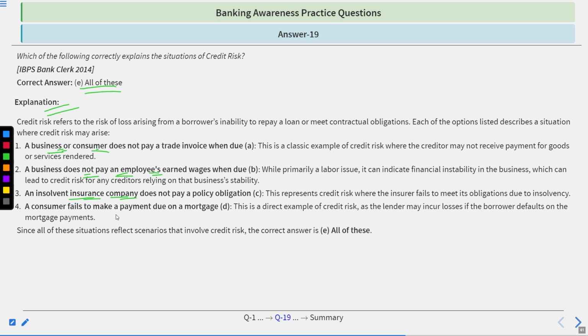An insolvent insurance company does not pay a policy obligation. This represents credit risk, where the insurer fails to meet its obligation due to insolvency. Consumer fails to make a payment due on a mortgage. This is a direct example of credit risk, as the lender may incur losses if the borrower defaults on the mortgage payment.